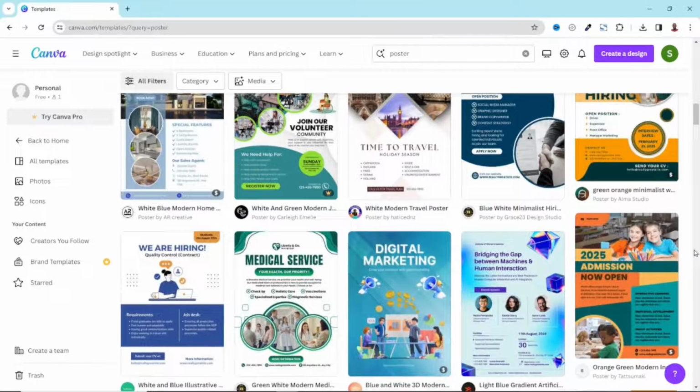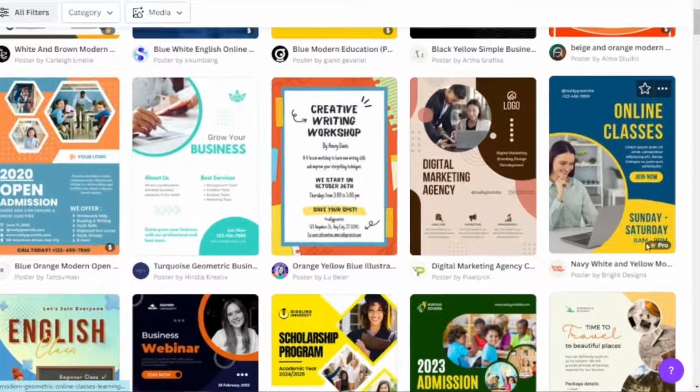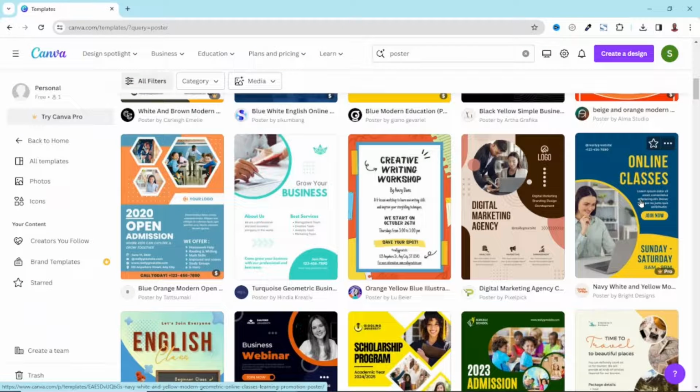It should be noted that to use some of the templates, you will need to have the Pro version of Canva. As you can see the crown sign right here. So if you don't have the Pro version, you wouldn't be able to use this design. You can use it alright, but you will not be able to download it. You get the idea. One good thing about Canva is that you can start customizing it inside Canva itself.